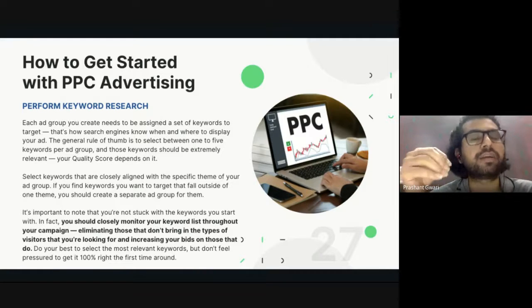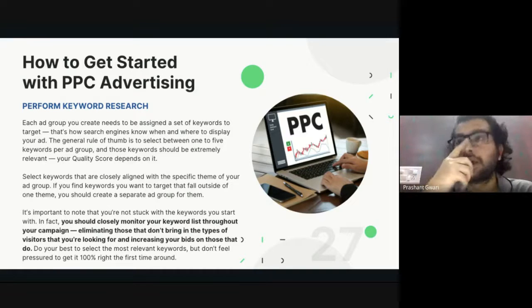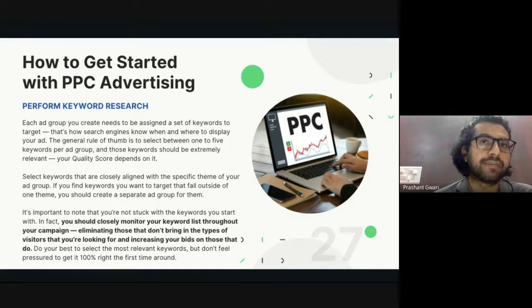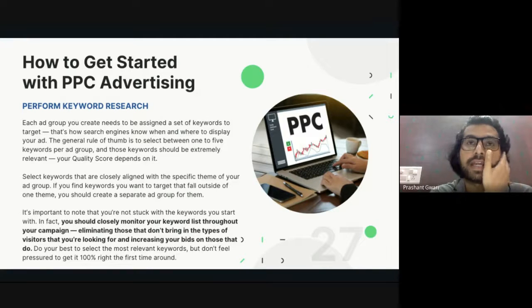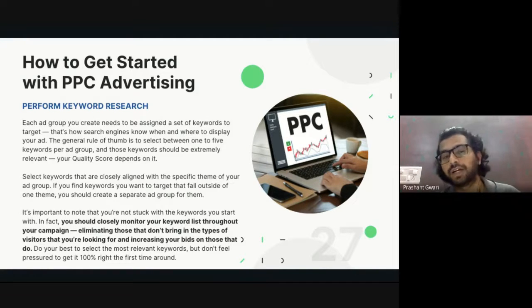It will come, but it will take time, because you need to analyze a lot. When we target keywords now, we are just researching keyword strength and their CPC on tools. Researching it on tools, and how they actually work, are totally different. Maybe the tool shows it will get that much reach, or this is the CPC. But when you are actually targeting that keyword, maybe your CPC will be higher or lower, or reach will be higher or lower. So it takes time to actually understand how PPC actually works. So don't get pressured the first time.